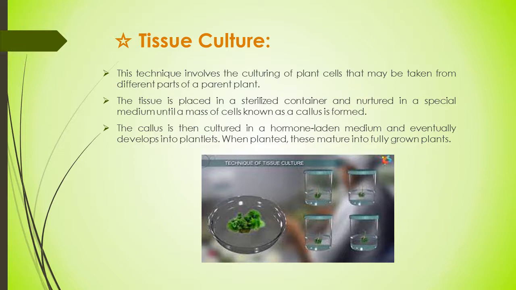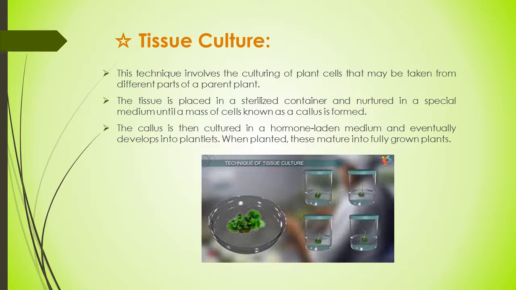So this technique involves the culturing of plant cells that may be taken from different parts of a parent plant, and the tissue is placed in a sterilized container and nurtured in a special medium until a mass of cells known as the callus is formed. Callus is actually the part of tissue from where a new part or organ can be developed.